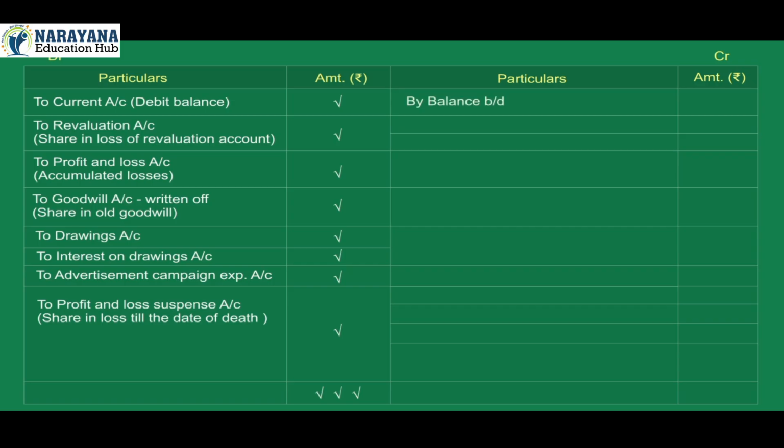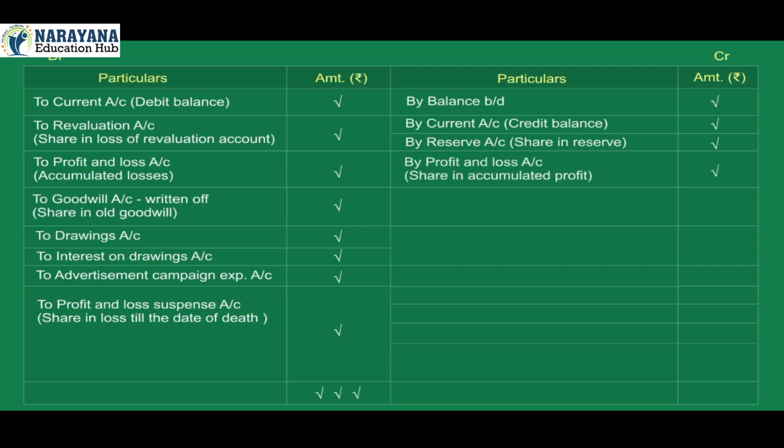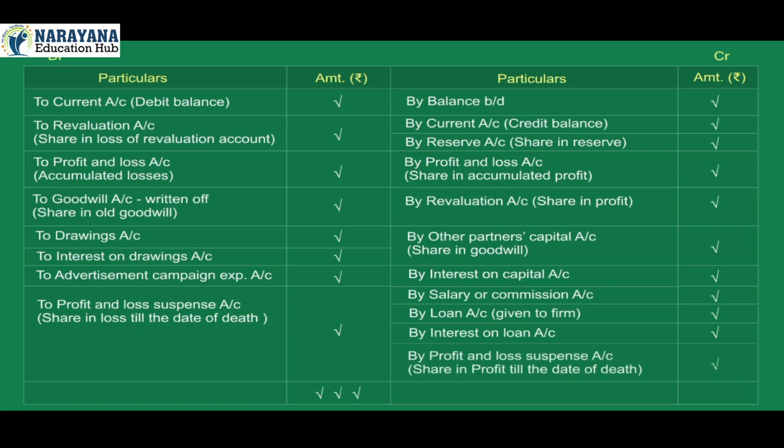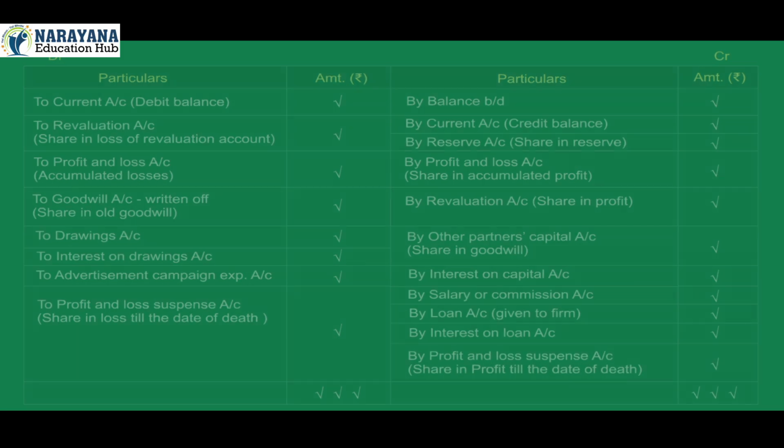On credit side, by balance brought down, by current account, credit balance, by reserve account, share in reserve, by profit and loss account, share in accumulated profit, by revaluation account, share in profit, by other partners capital account, share in goodwill, by interest on capital account, by salary or commission account, by loan account given to firm, by interest on loan account, by profit and loss suspense account, share in profit till the date of death.